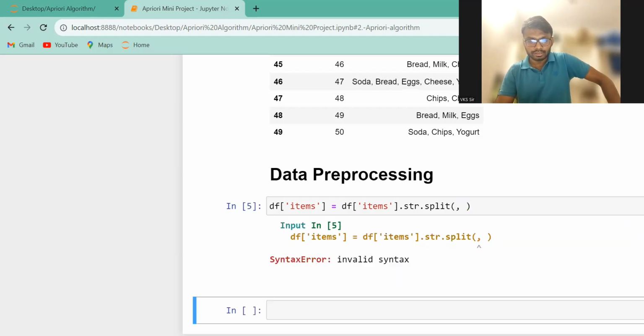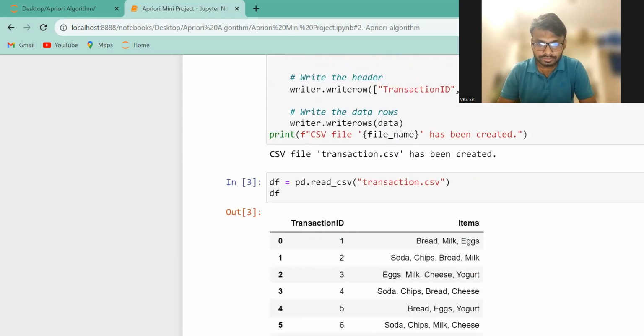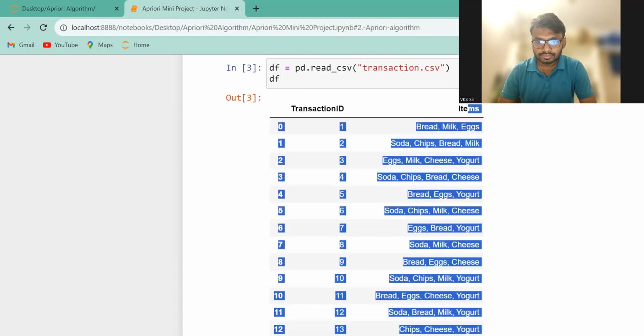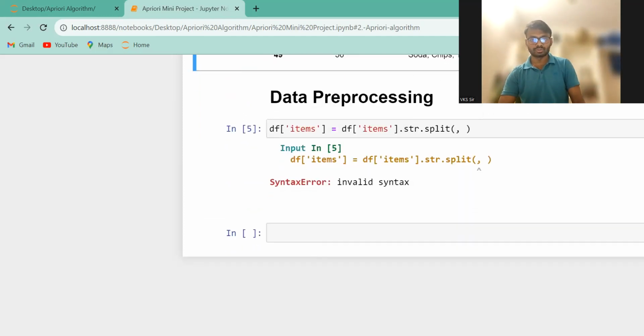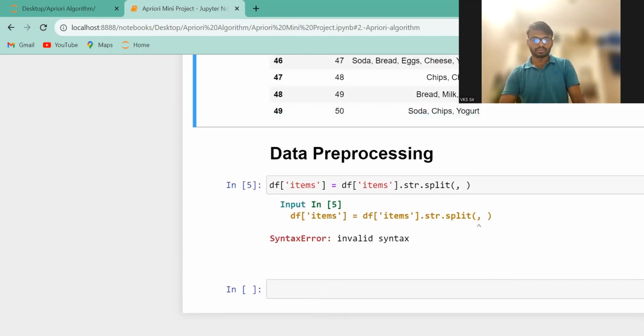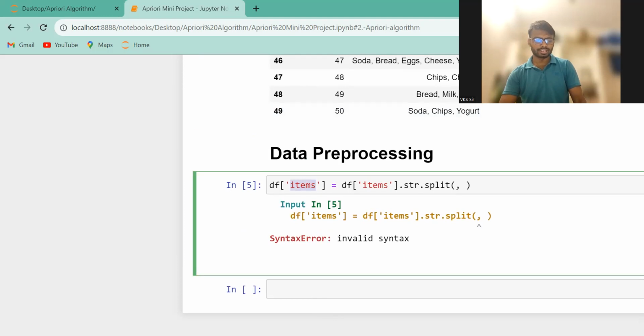There is some error coming. Let me just copy this one. A single spelling mistake will be a big blunder.